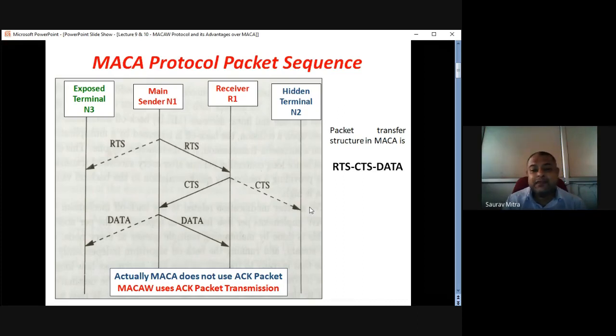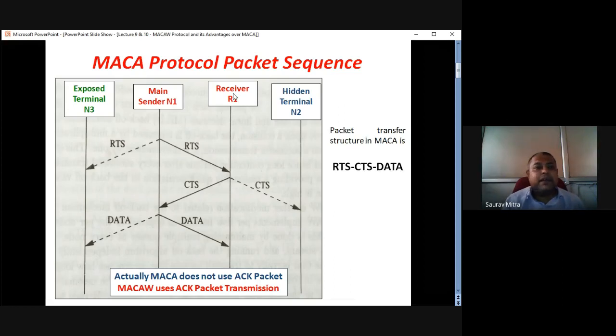N2 delays its communication. How does N2 know that this CTS is for N1? Because in this CTS signal, whatever the receiver sends, there is an address of N1 embedded in the CTS data packet. Hence N2 understands that the CTS signal sent by R1 is not for N2 but for N1, and that R1 and N1 are trying to form a couple. Thus N2 would not transmit to R1 as long as N1 R1 communication is going on. This is how the hidden terminal problem is solved in MACA.